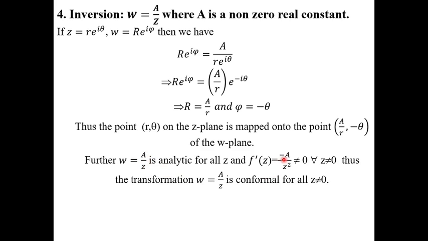Differentiation of 1 by z is minus 1 by z square. Minus a by z square is not equal to 0. Hence the function a by z is conformal. Now we discuss the diagram.